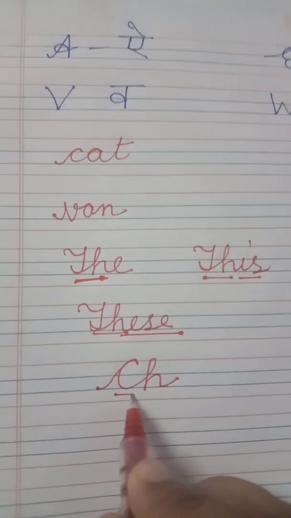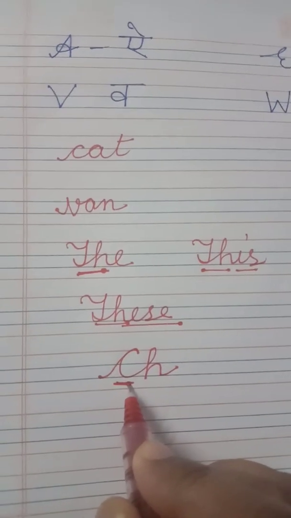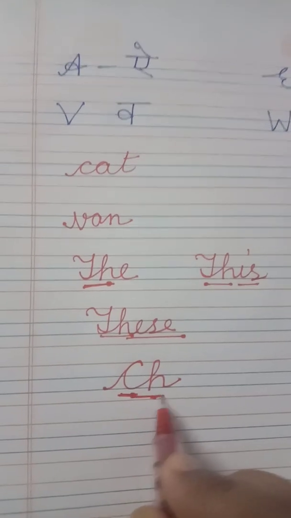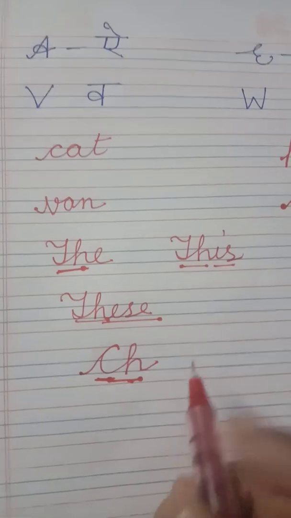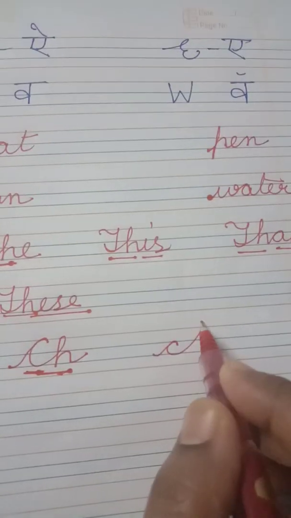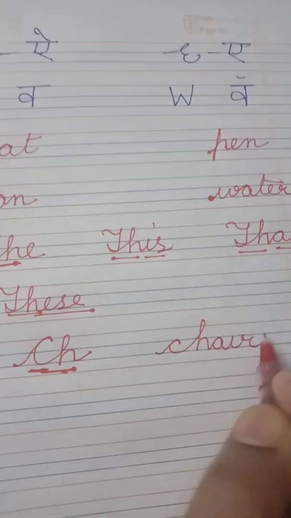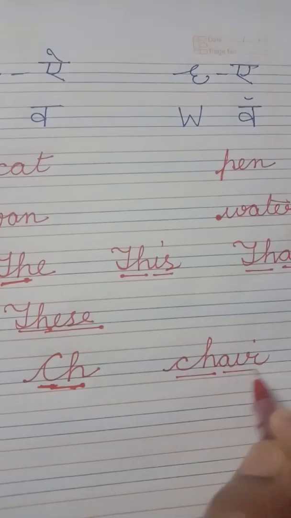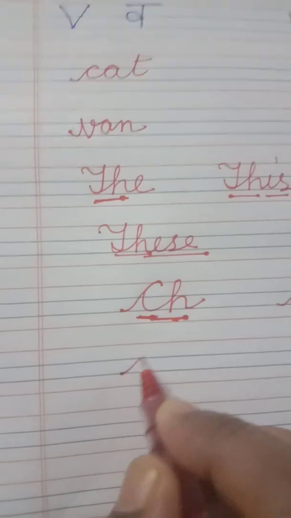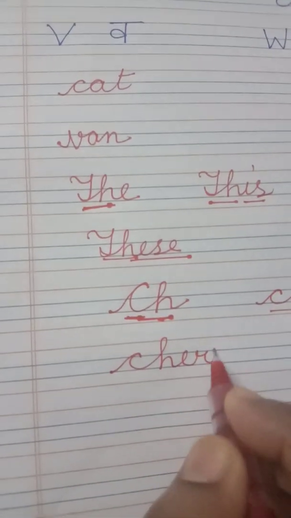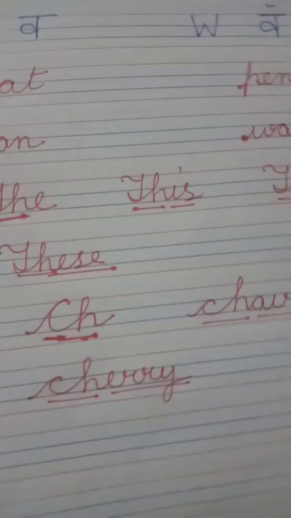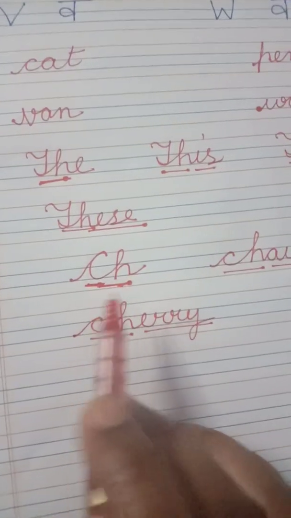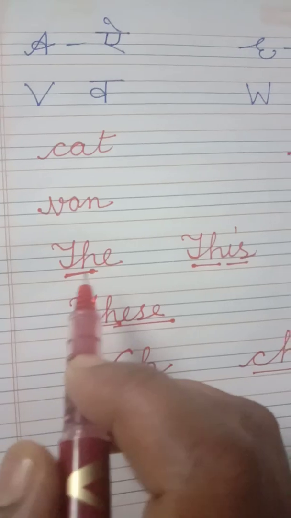Now the sound of C is k, cat, isn't it? But when H joins, it becomes ch. It becomes ch, not k, but ch. See the example? CHAIR. So this is ch, air, chair. Take one more example: CHERRY, cherry. So the sound of ch is ch and the sound of th is "th".